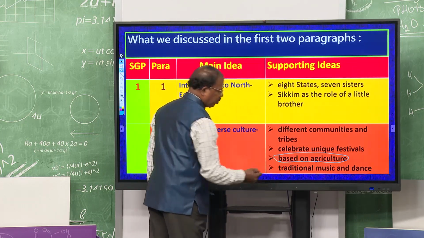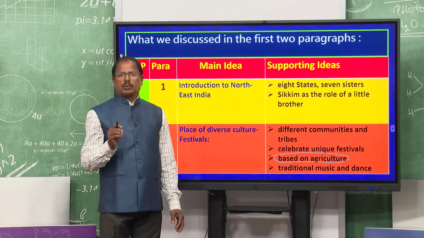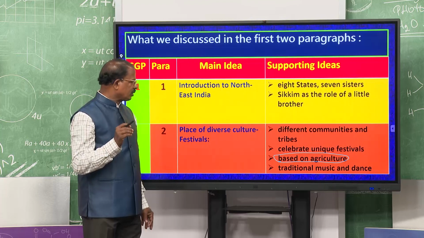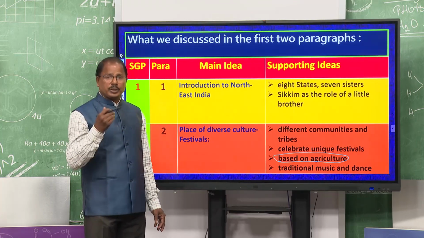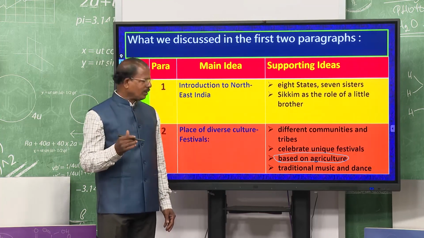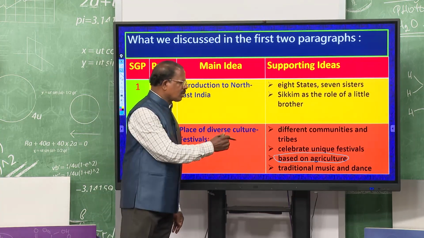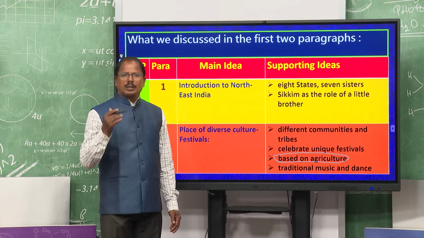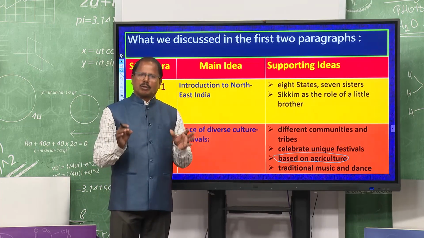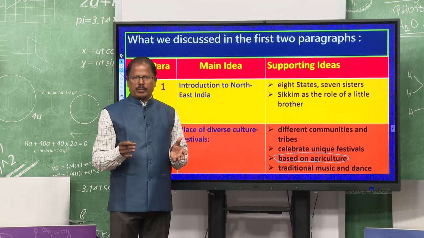Most of the festivals are agriculture-based, as we observe. And all the festivals are observed with traditional songs, music, dances, all these things, right. This is all about the last class what we discussed.